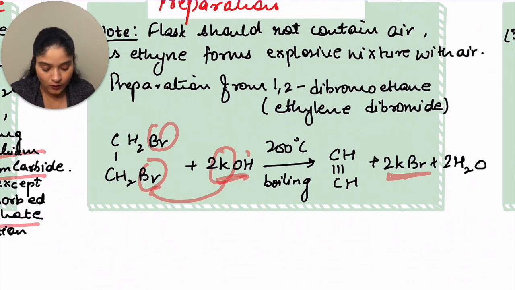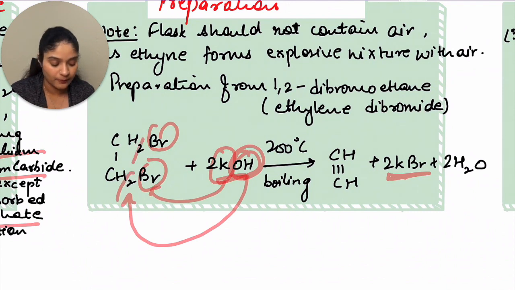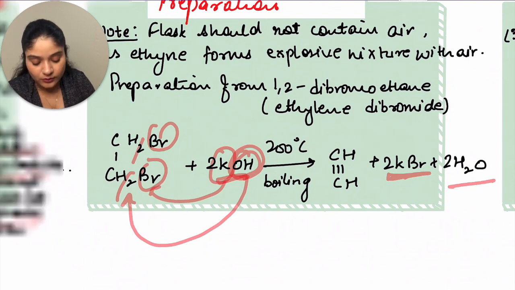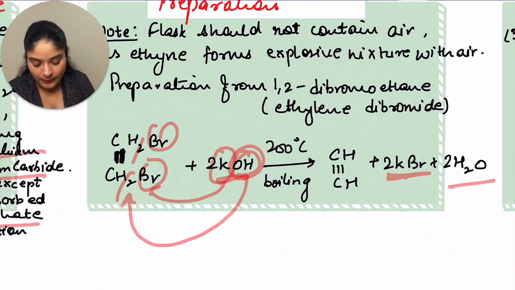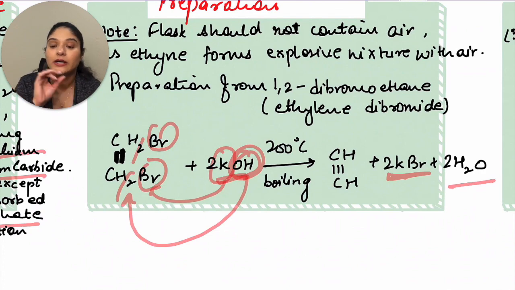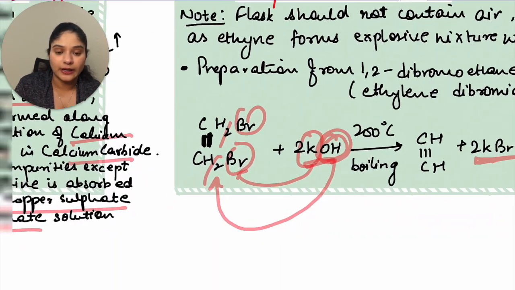Then one of your OH will combine with one of the H, so one H will come out, and you get 2H2O. So this should be a double bond. Then you end up breaking that bond and it becomes a triple bond. Okay, so that's it for your ethyne.